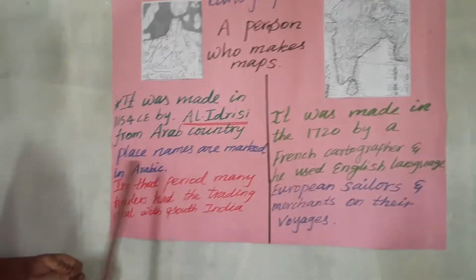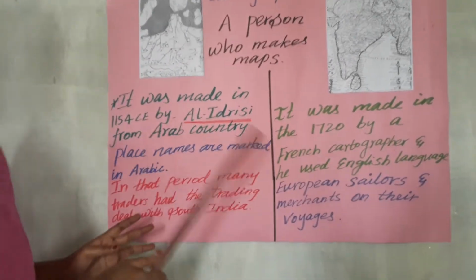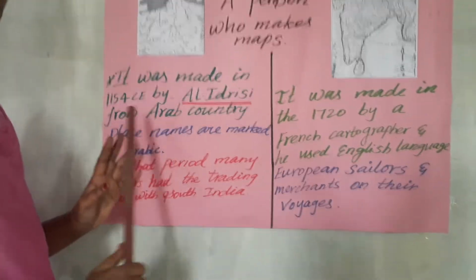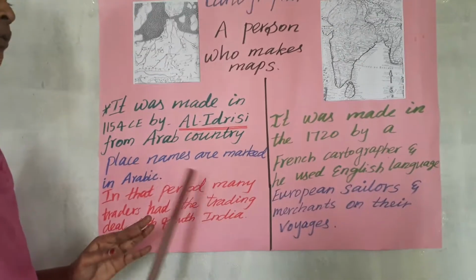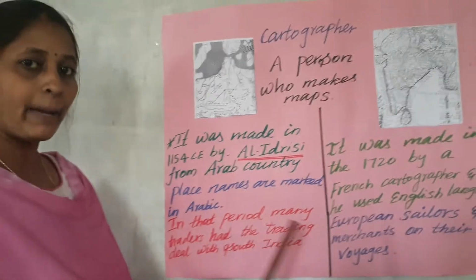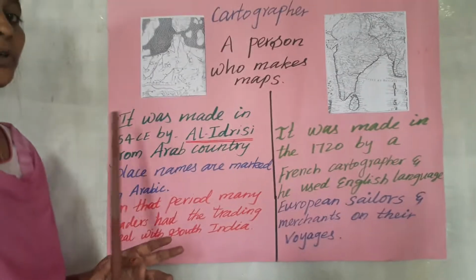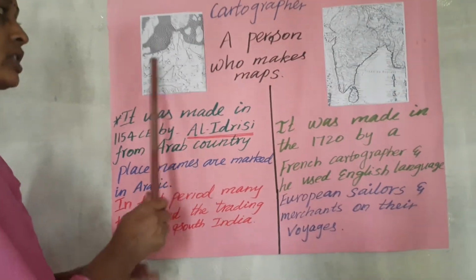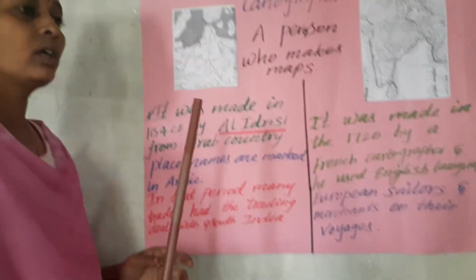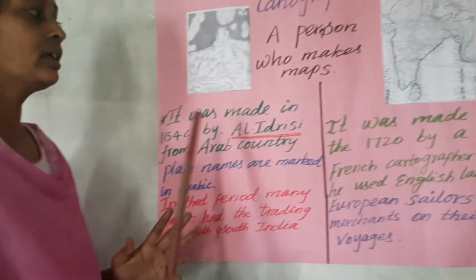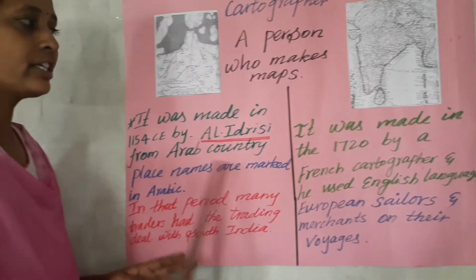So the major difference between these two maps is the time period, and then the structure of the map. And the similarity of these two maps is particularly the port. Port means the harbor. The port area is marked in a somewhat exact manner in both maps. That is the similarity.